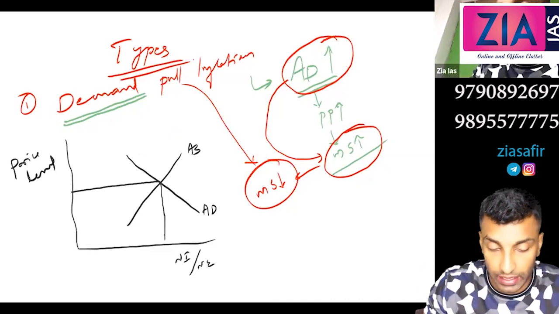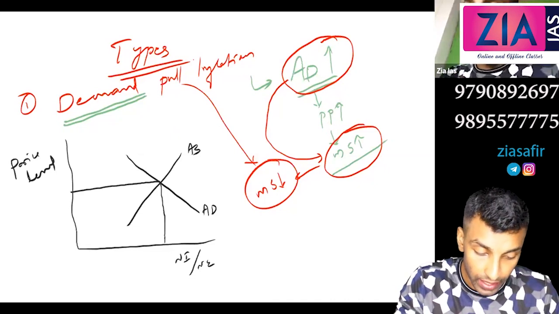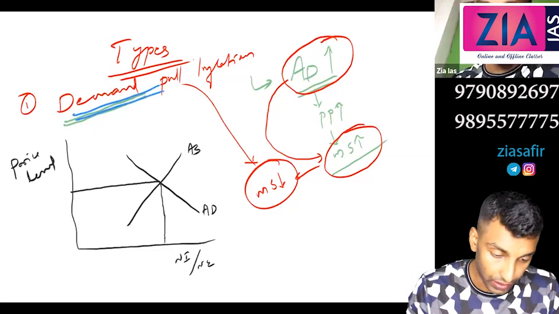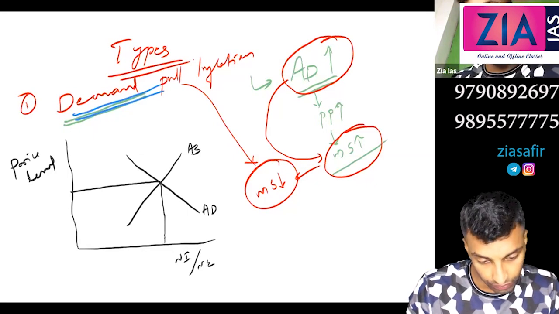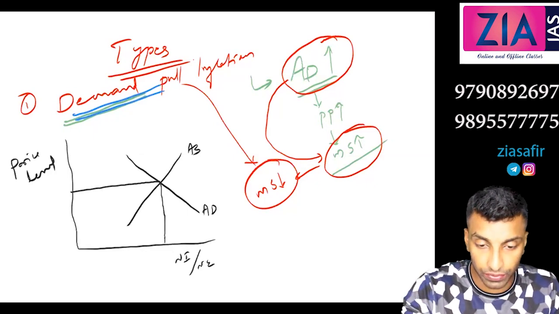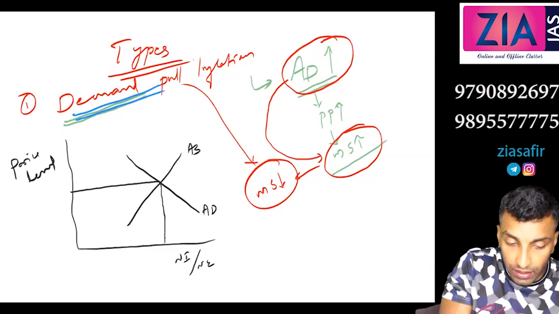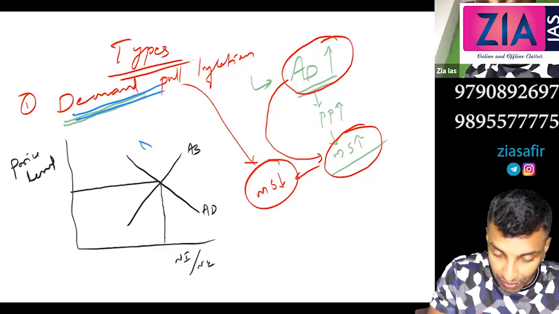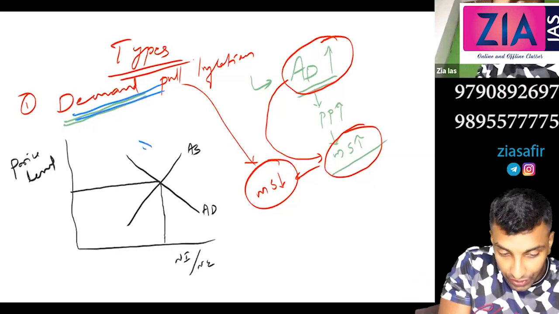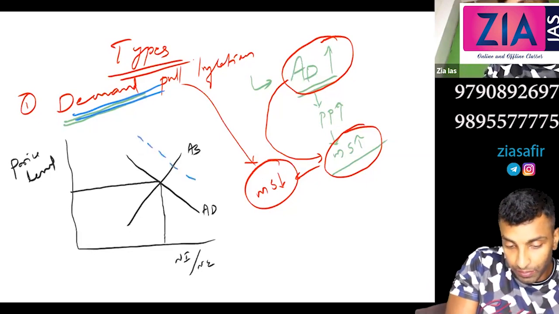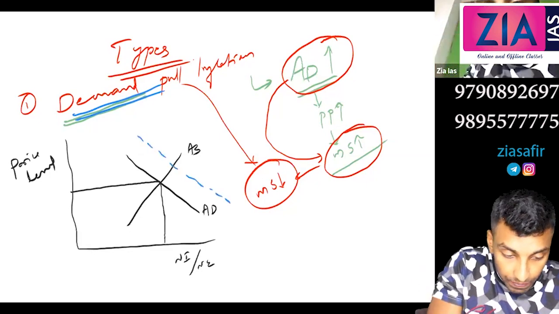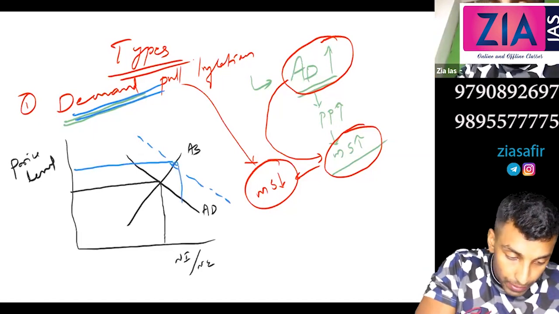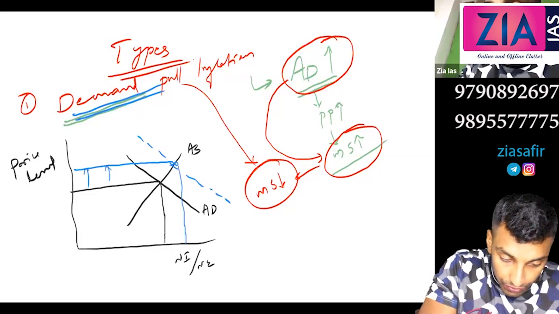Now we are talking about a case where demand is more, right? So demand pull inflation. What do we need to do with the demand curve? Rightward or leftward? Rightward, sir. So we shift the demand curve rightward. I'm not able to draw it properly here, but you can show that rightward shift properly. You draw like this, and then you can see the point where it is touching. This is a new point. So the price has actually increased because of demand.